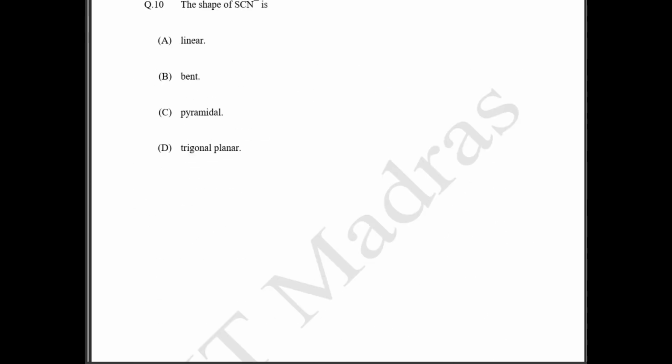The shape of SCN minus. Okay, so what do we do? We count the valence electrons. So what is the valence electron count of SCN minus? Sulfur belongs to the oxygen family, so it is going to have 6 valence electrons. Carbon has 4 valence electrons. Nitrogen is going to have 5 valence electrons, and we have one minus sign, that is going to be +1. So if you add all this, it is going to be 16.